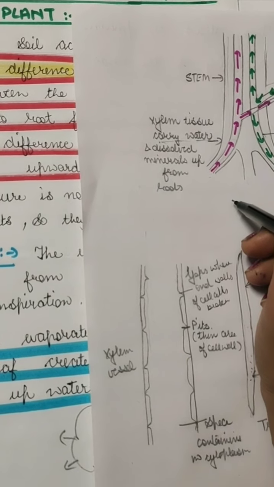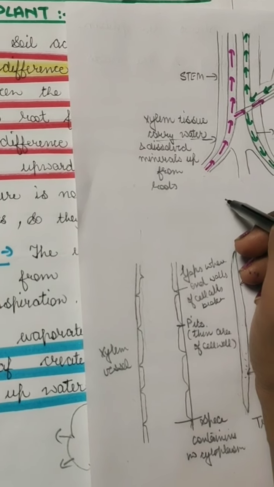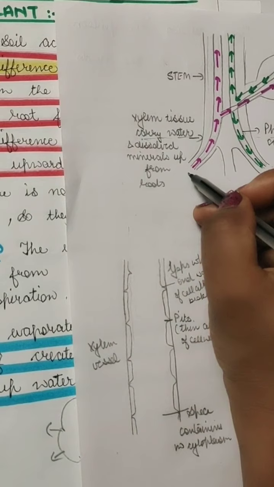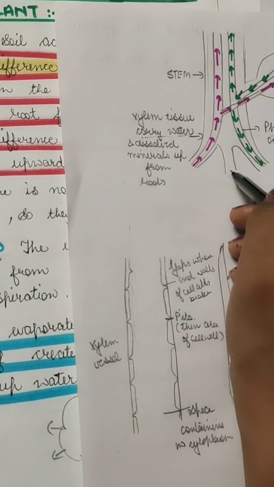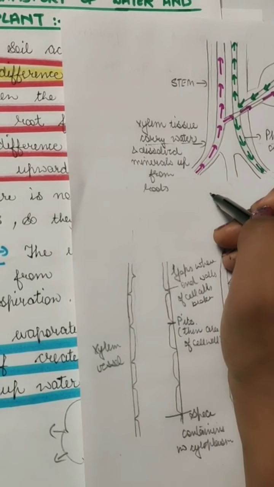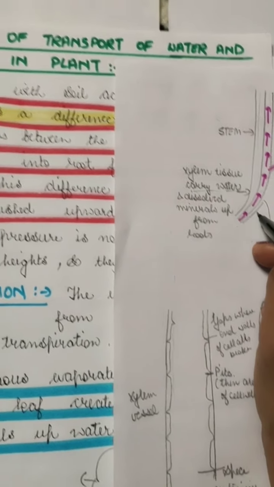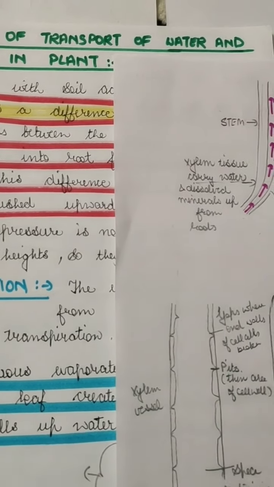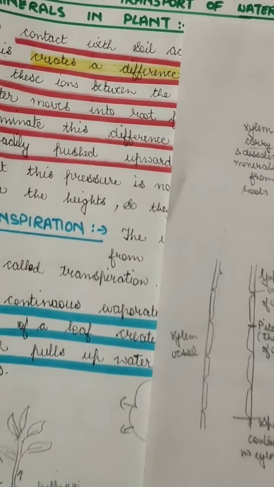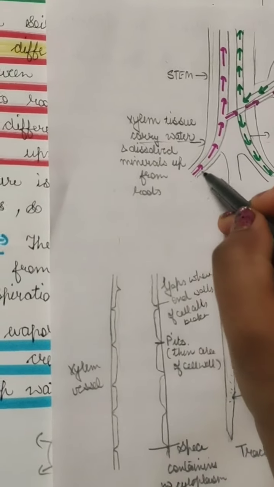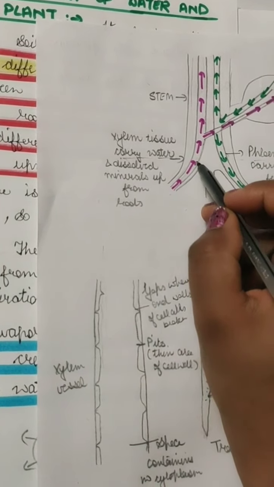Now osmosis is the process of movement of water from the higher concentration to the lower concentration. Since the soil has the higher concentration of water and lower concentration of ions, the water will move from the soil to the roots. This happens to eliminate the difference in water between the roots and the soil. So since the water enters the root, now this will move up.